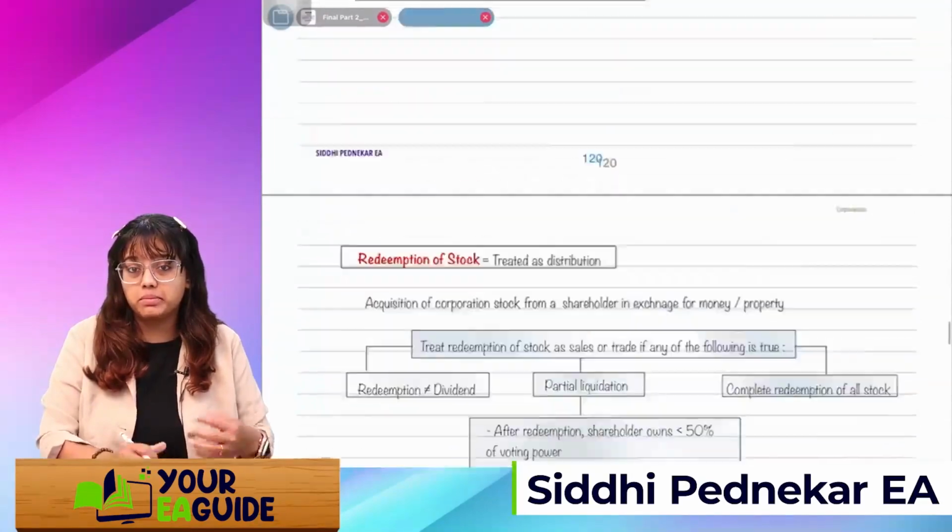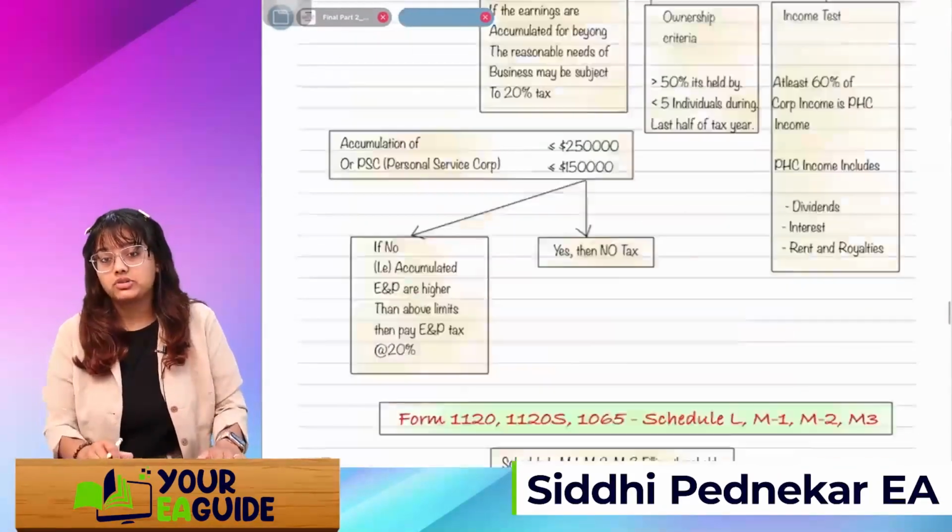Okay, so in the next session, I hope I can complete this corporation chapter, because this is the most important and the biggest chapter in the part 2. I can say the partnership and the corporation are the biggest chapters.